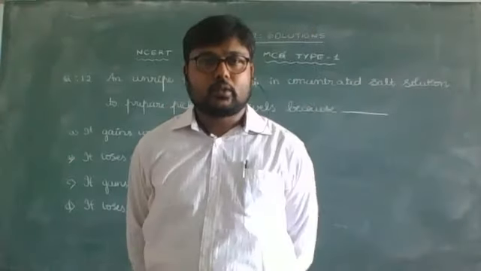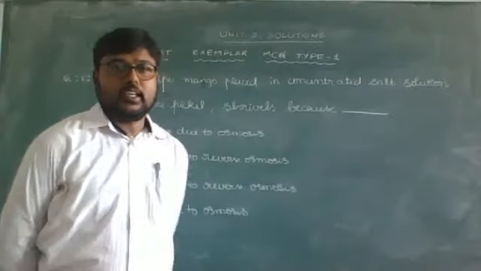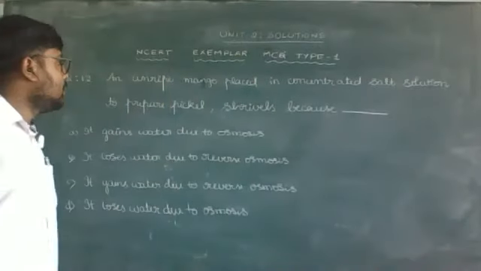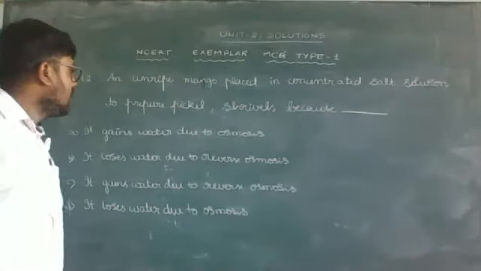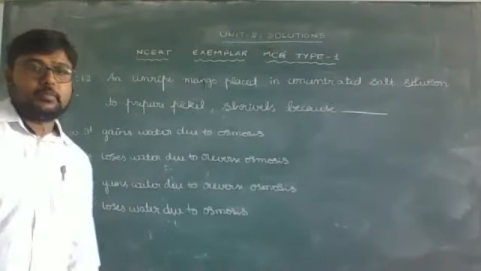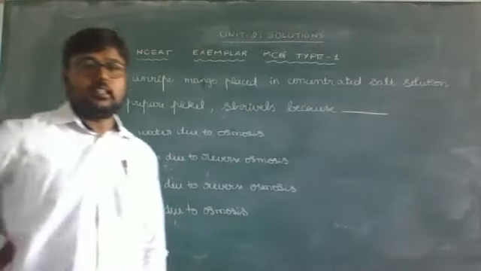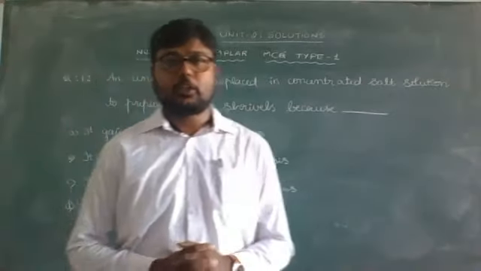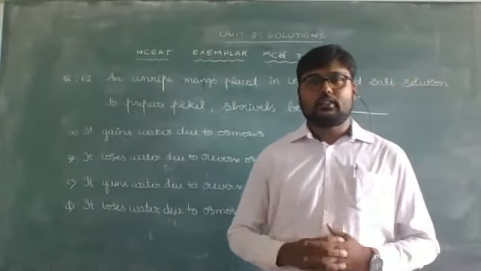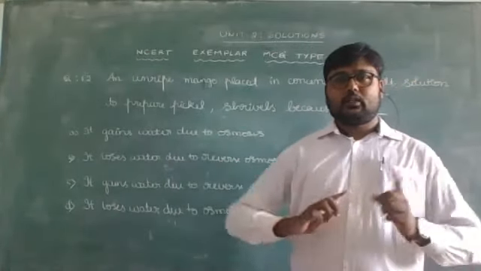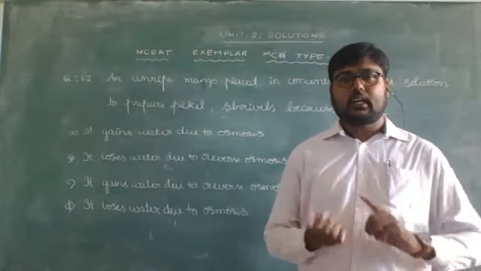We will observe the 12th question. The question is, an unripe mango placed in concentrated salt solution to prepare pickle shrivels because. So this is the phenomenon we have learned when we were learning about osmotic pressure and the types of solution: isotonic, hypertonic and hypotonic solution. If two solutions have the same osmotic pressure, then they are isotonic.